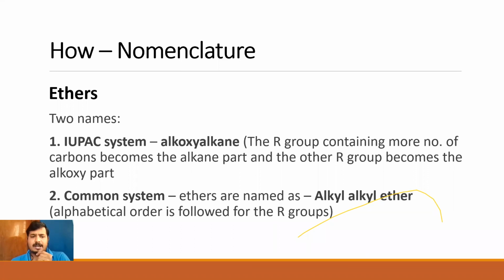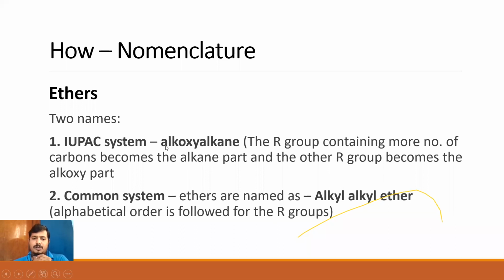Now let's look at the IUPAC system here. In the IUPAC system, the ethers are named as alkoxy alkane. So what is the common way in which we write it? Alkoxy alkane. Now when you look at this name here, there are two root words. There's one root word here, ALK.